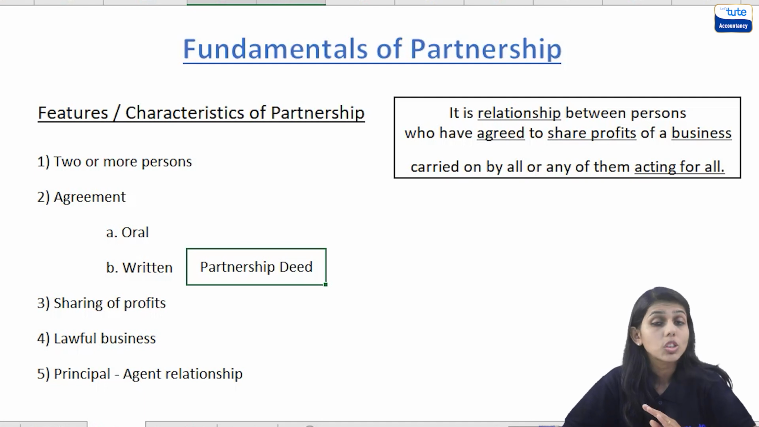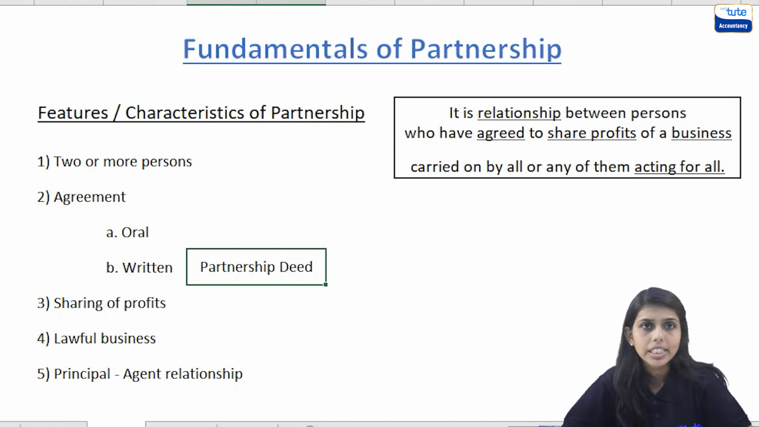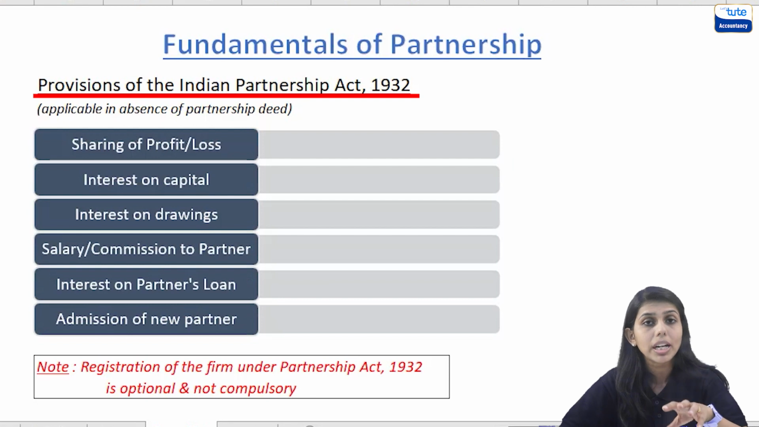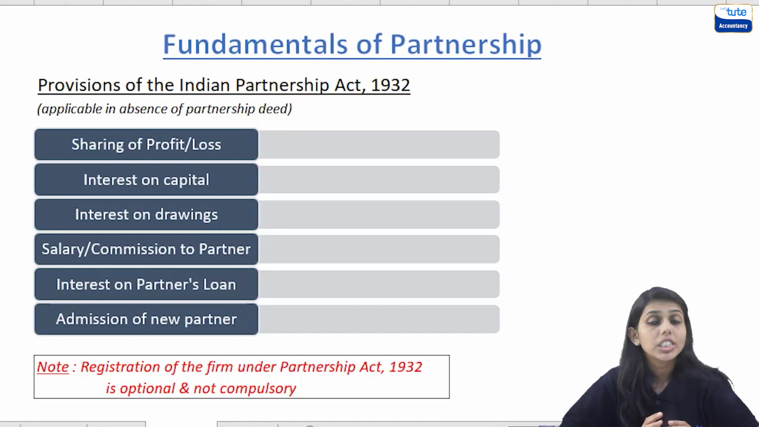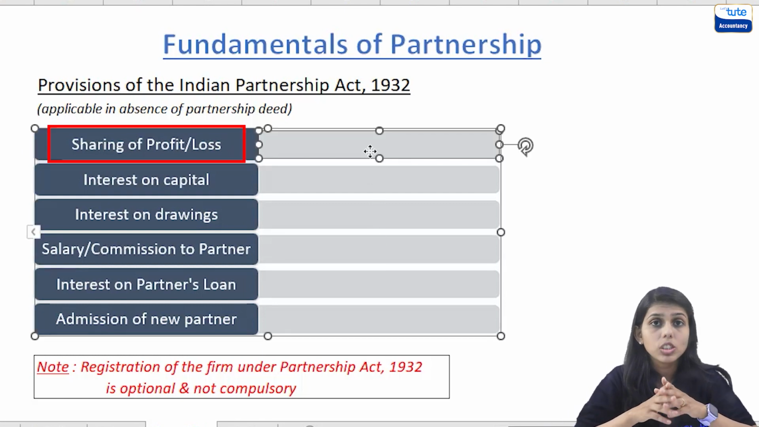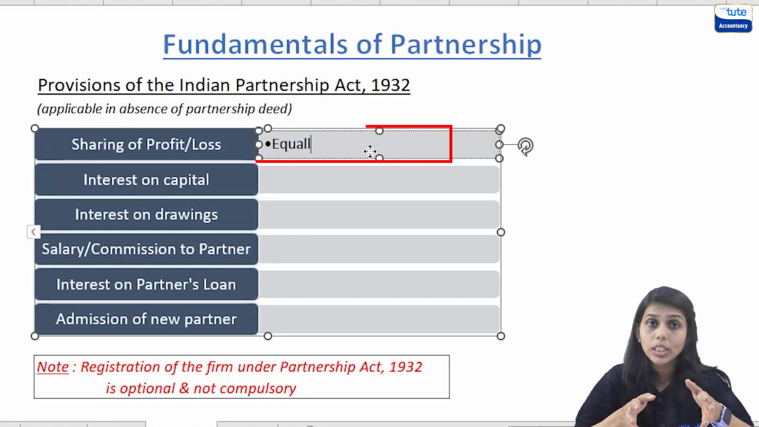Now what if there is no partnership deed or there is no agreement? See, if there is a partnership deed, then it is to be referred to in case there are any disputes or for anything. If the partnership deed is absent, in that case, the provisions of the Indian Partnership Act 1932 are to be followed. So there are some provisions related to accounting which I have taken over here, which are to be followed by all the partnership firms if the partnership deed is absent. Now first is sharing of profit and loss. In case there is no deed, then the profits and loss will be shared between the partners equally.